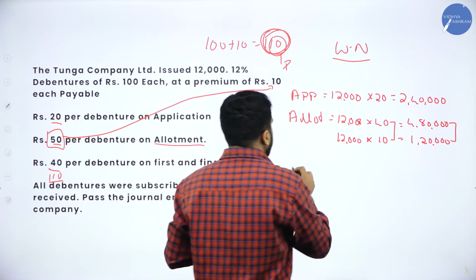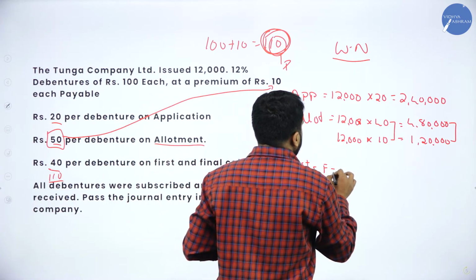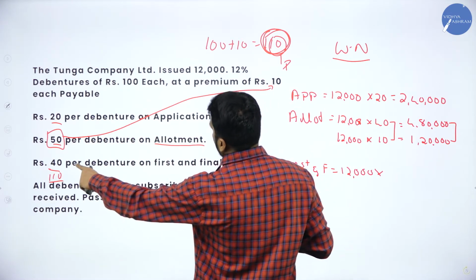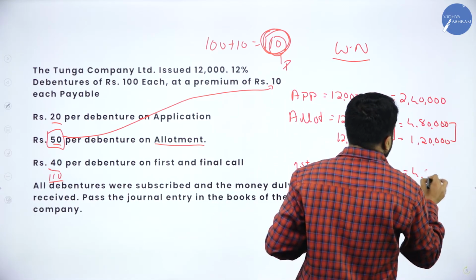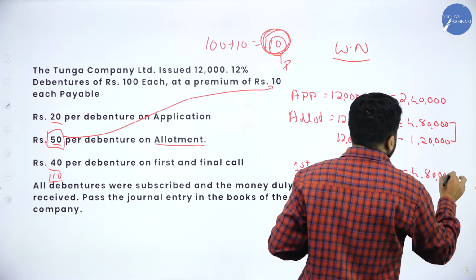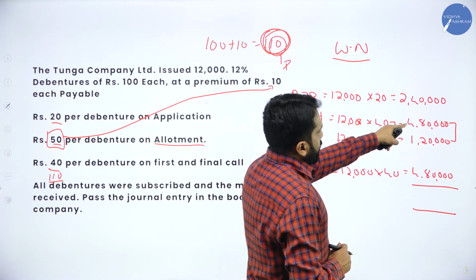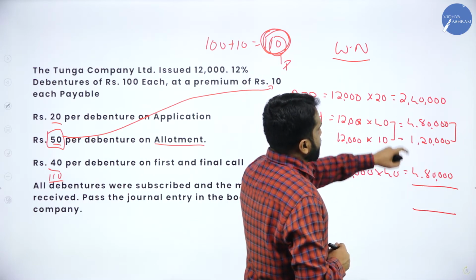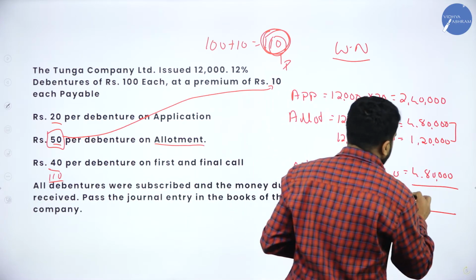Now, we'll go for first and final call. Number of shares 12,000. First and final call, how much? 40. So this will be 4,80,000. Now total everything. So it will be 6 lakh, 10 lakh 80,000, 11 lakh 20,000, 13 lakh 20,000.